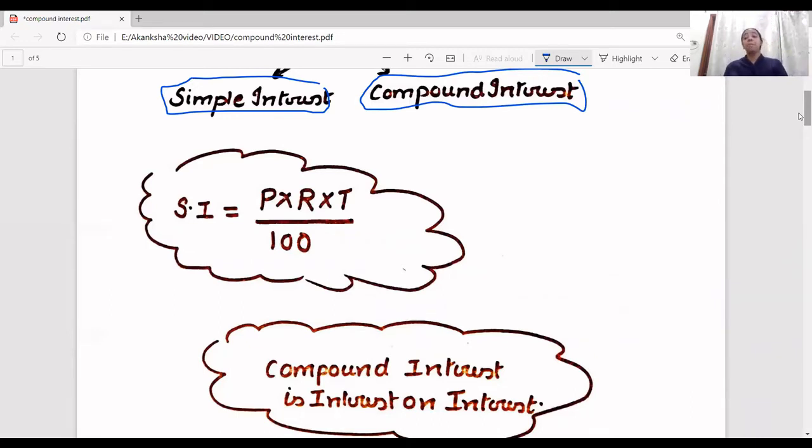The principal amount is the amount which you keep with the bank. Rate is the rate of interest, and time is the duration for which you keep it with the bank. So simple interest is P into R into T upon 100. P is the principal, R is the rate of interest, and T is the time period for which you're going to keep the principal amount with an institution, upon 100. So this is simple interest.